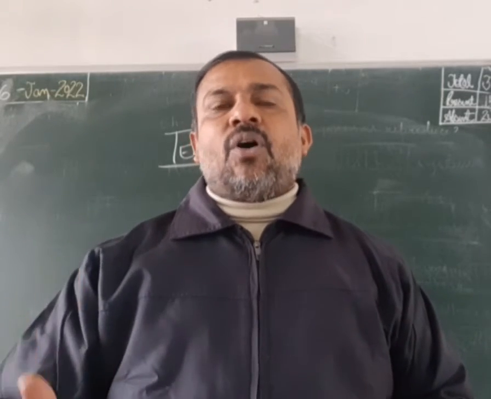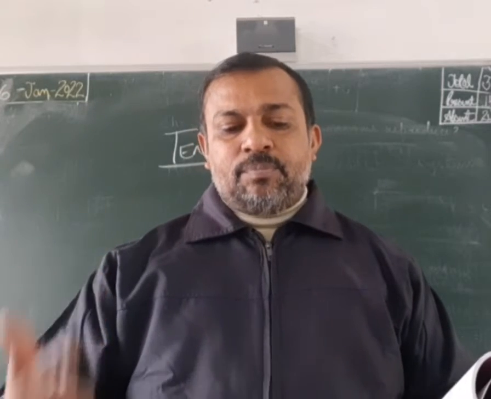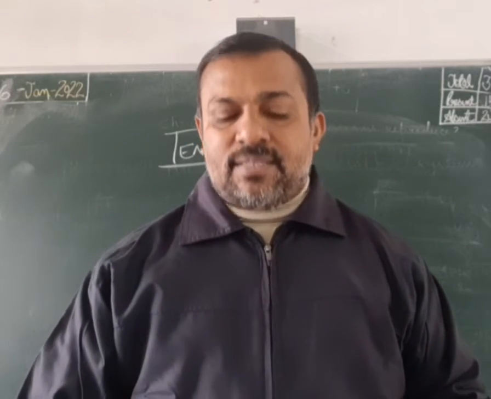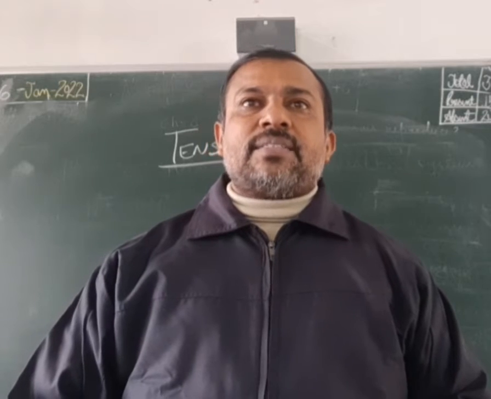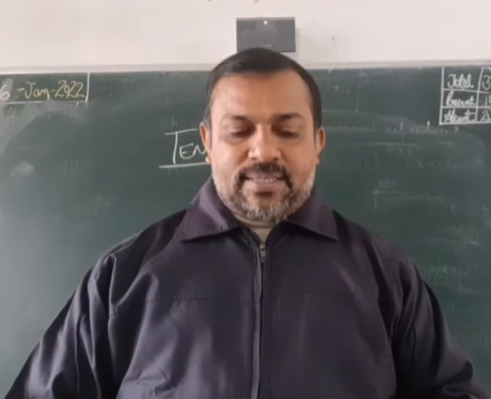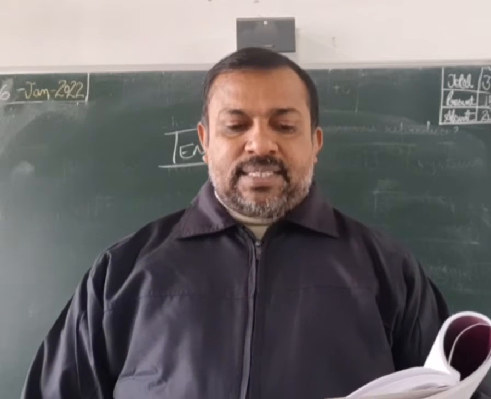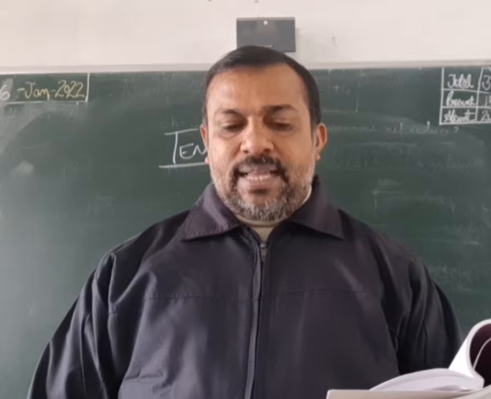The four types of present tense are there. Present tense, that we call the simple present tense. Then we have present continuous tense. Then we have present perfect tense and last, present perfect continuous tense. We use the simple present tense to talk about things in general.